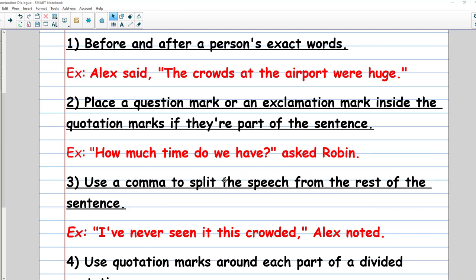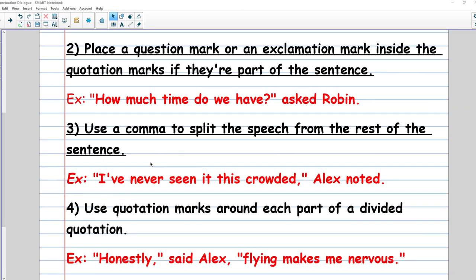Ask Robin. Number three, the third rule: use a comma to split the speech from the rest of the sentence. So we will use a comma to cut the speech said by someone from the rest of the sentence. Let's see an example: "I have never seen it this crowded," Alex nodded. So this is the speech said by Alex. That's why we put the quotation marks, and also we cut using the comma from the other part, that Alex nodded, which is outside the dialogue, outside the speech. Okay guys, so don't forget to put the comma.